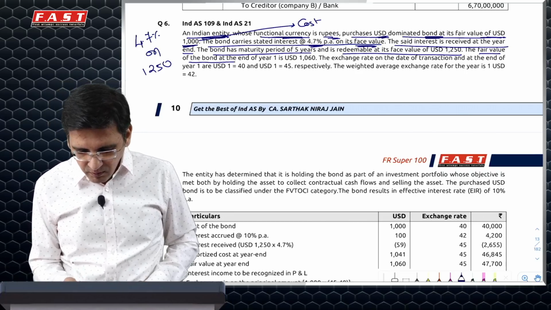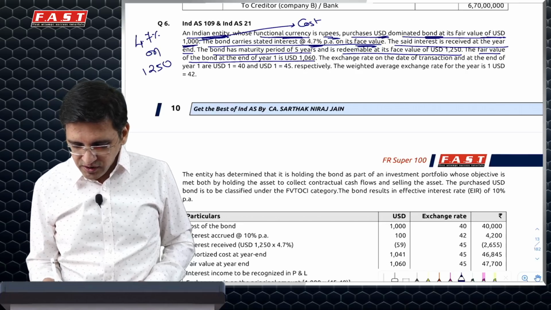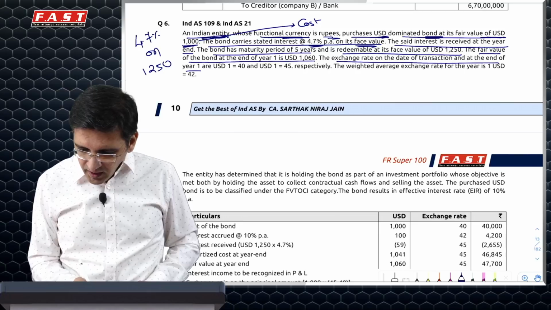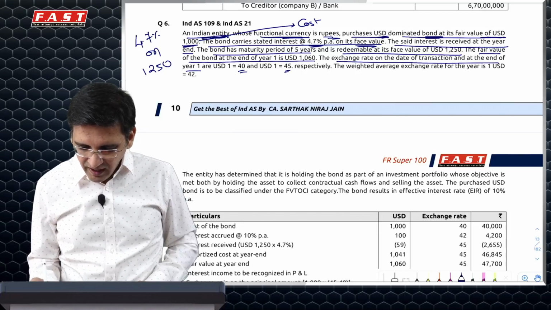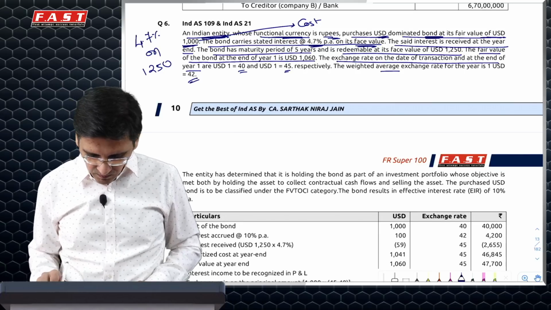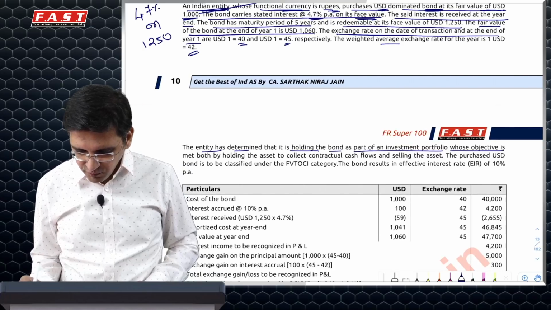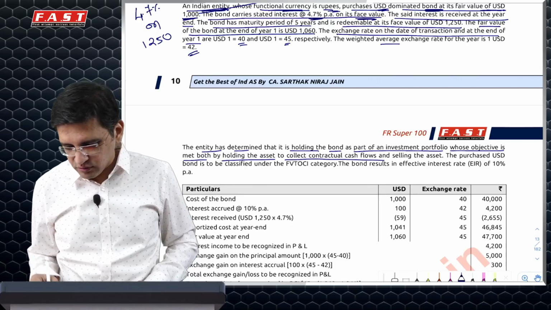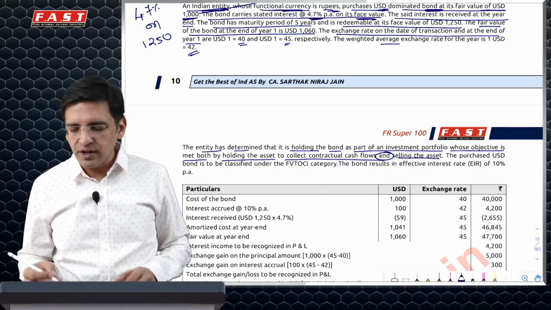The fair value of the bond at year 1 end is 1060. That is the fair value. Exchange rate on date of transaction and at the end of year 1 is 40.45 and average exchange rate is 42. Entity determines that holding the bond as part of the investment portfolio, the objective is met both by holding the asset to collect contractual cash flows and selling the asset. So it is hold or sell and you can use FVOCI.